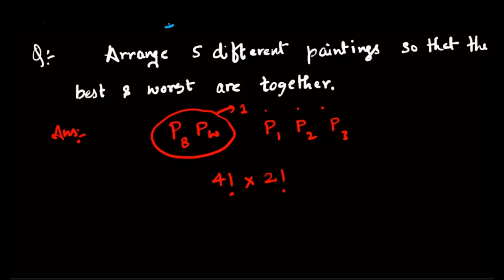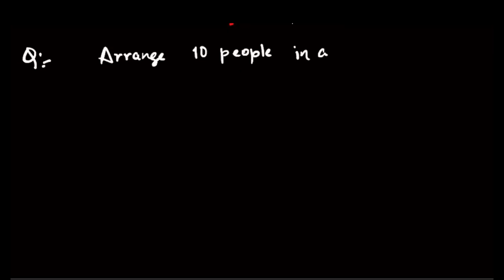Worst and best have to be together. If they had to be not together, then we could have done total minus this. Are you following? Perfect. Now, moving on to the next one. Let's see this question. So we are given arrange. Keep noting down the keywords over here. It says arrange 10 people. That means permutation in a line,